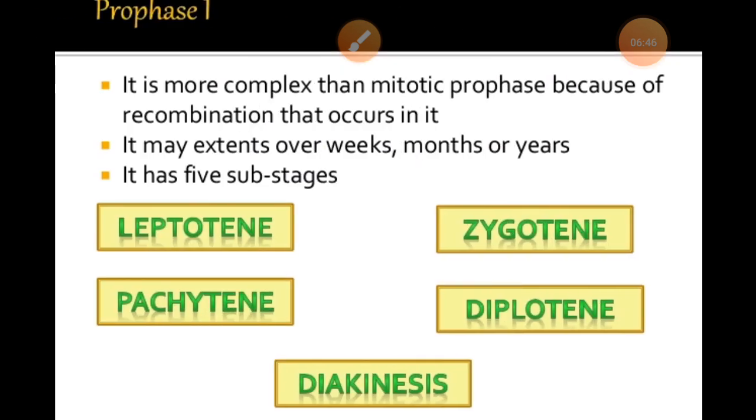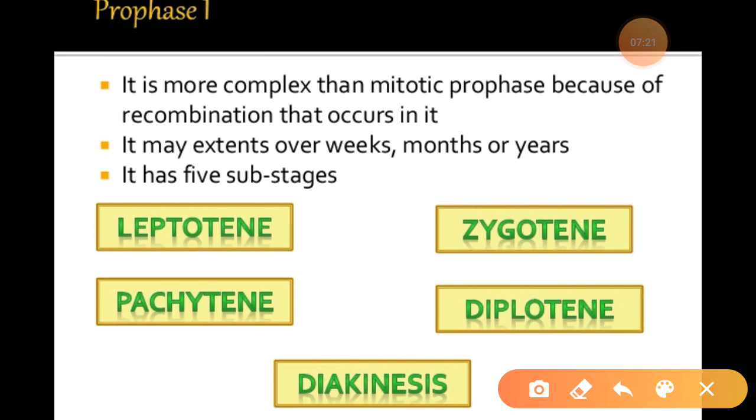In prophase I, this is the most complicated and prolonged phase of this cell division, compared to mitosis. Prophase I can be divided into 5 subphases. As you can see in the diagram, they are leptotene, zygotene, pachytene, diplotene, and the last one is known as diakinesis.